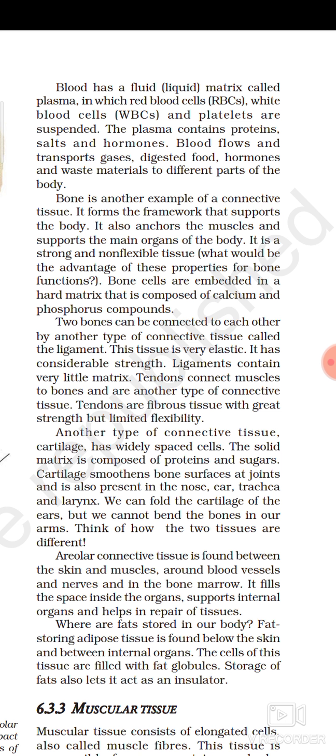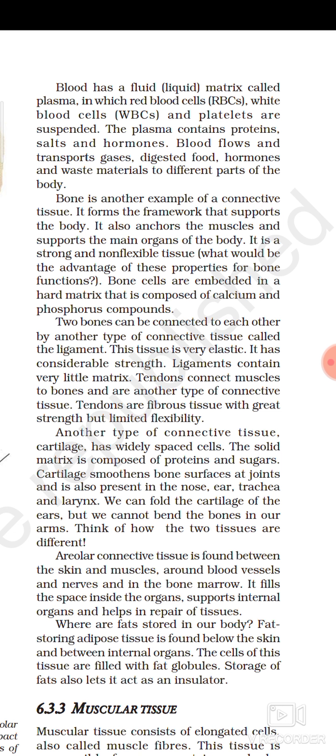That's why we are able to bend different parts of our joints and move our different joints in different directions, only because of the elasticity of ligaments. Ligaments contain very little amount of matrix.